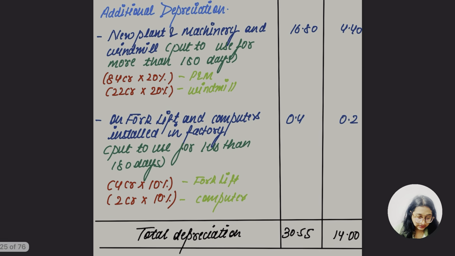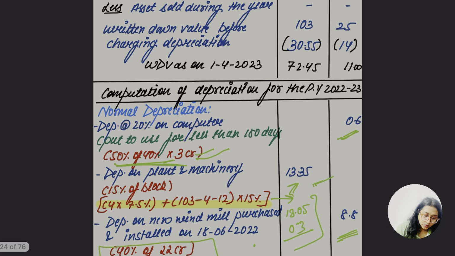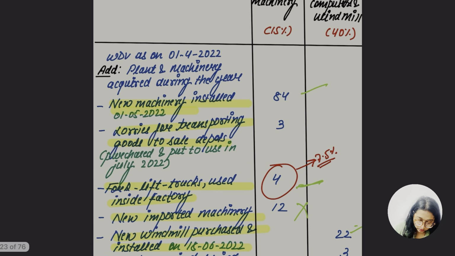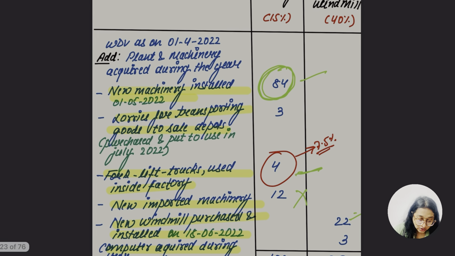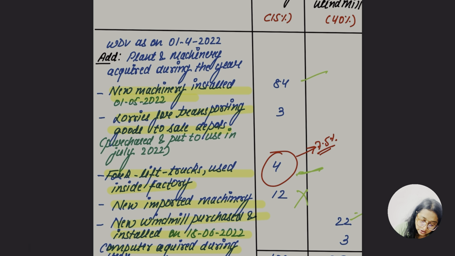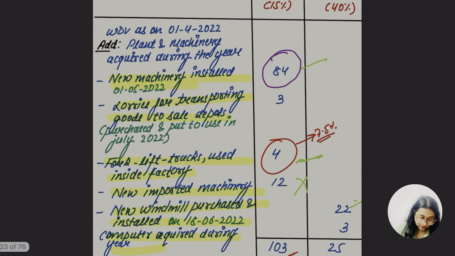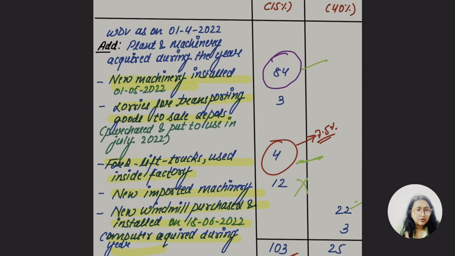Okay, so let's go for the additional depreciation, how I'm going to compute it. Here I know the depreciation amount. Let me go back. 84 का एडिशनल डेप्रिसिएशन मिलेगा ना. So what about the lorry's additional depreciation? Let me take a different pen so that we would be more clear. Are we going to get the additional depreciation of this? Yes, we are going to get the additional depreciation of this. What about the lorries for transporting? Are we going to get? Vehicle है भैया, additional depreciation नहीं मिलेगा.